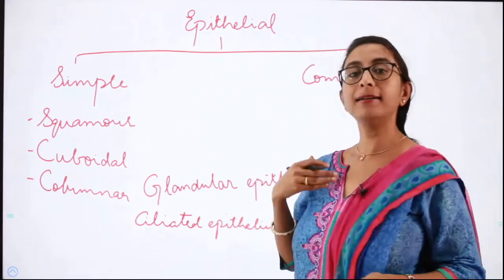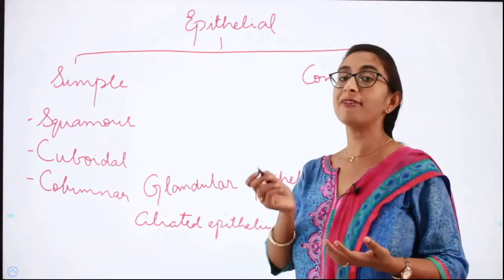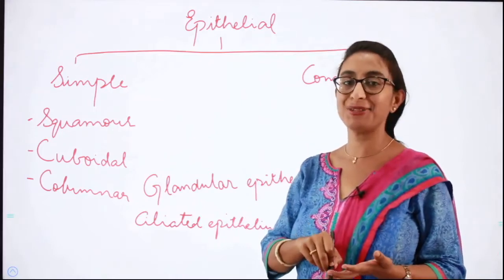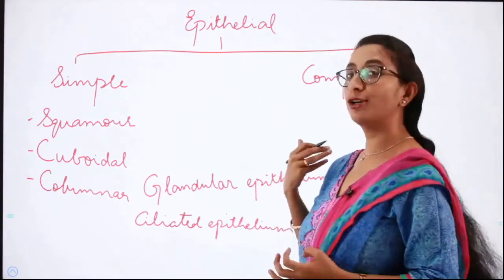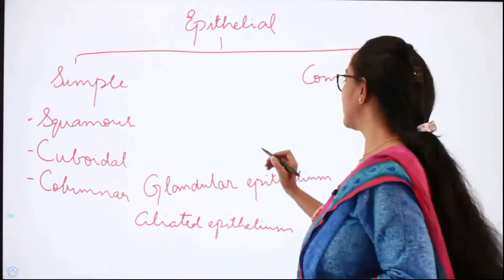Under glandular epithelium, again we have two types, the exocrine and endocrine glands, which we discussed. Then finally we also discussed the cell junctions, three different types of cell junctions.